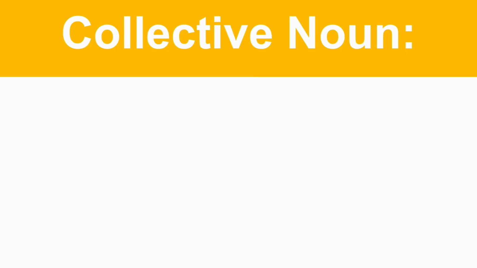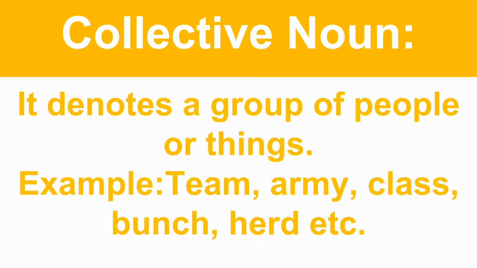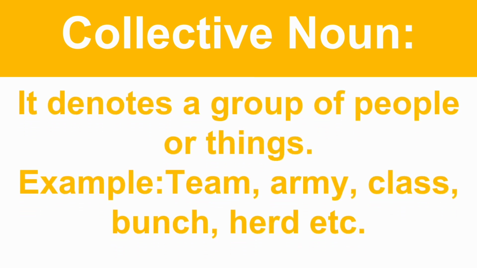Then comes collective noun. It denotes a group of people or things. For example, team, army, class, bunch, herd, etc. Collective noun is basically a collection or group of something, and all these words are representing a collection or group of things. But we must understand the difference between plural nouns and collective nouns.